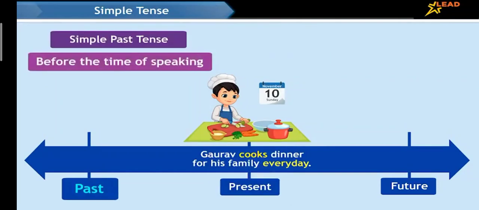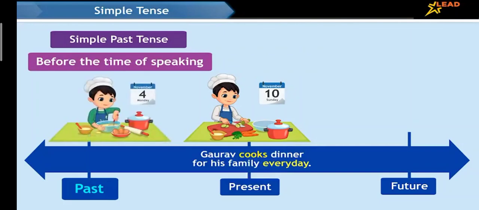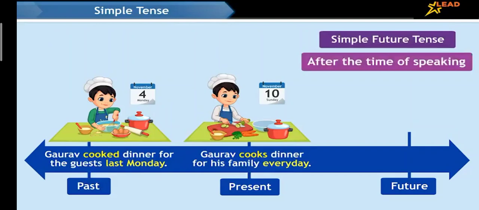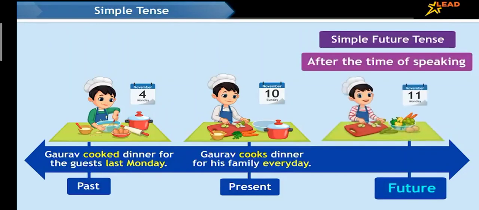The simple past tense is used for actions that happened before the time of speaking. For example, Gaurav cooked dinner for the guests last Monday. The simple future tense is used for actions that will happen after the time of speaking. For example, Gaurav will cook dinner for all of us tomorrow.